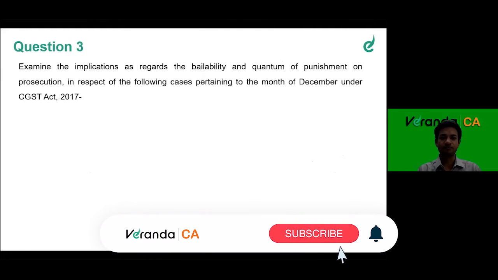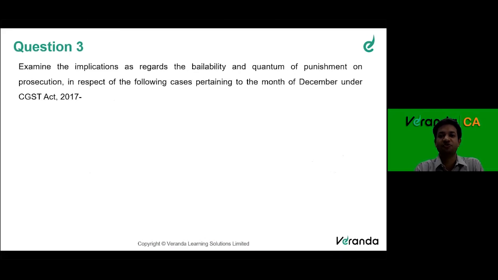Now going to the next question. Examine the implications as regards the bailability and quantum of punishment on prosecution. Now we're talking all about arrest provisions. It talks about prosecution in respect of the following cases pertaining to the month of December under the CGST Act. The question is not talking about interest or penalty. It talks about bailability. What is this bailability? Can anyone tell me? Examine the implications as regards the bailability. What is the question asking? Bailability, what does that mean?